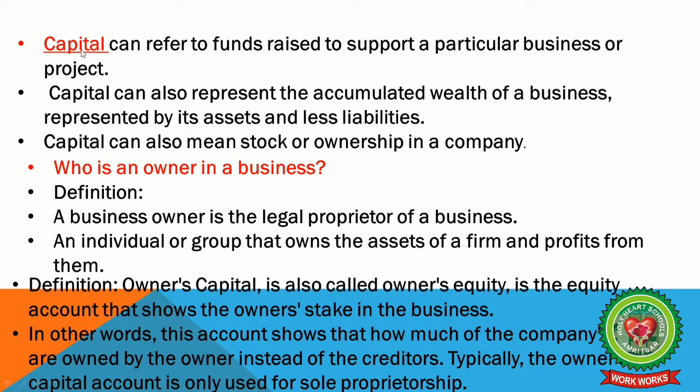Now we have here one term capital, which refers to fund raised to support a particular business or project. Capital can also represent the accumulated wealth of a business, represented by its assets and less liabilities. Capital can also mean stock or ownership in a company. First of all, who is an owner in a business? So definition of an owner is: a business owner is the legal proprietor of a business, an individual or group that owns the assets of a firm and profits from them.